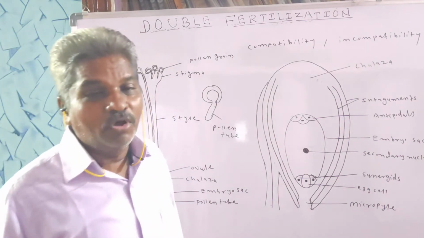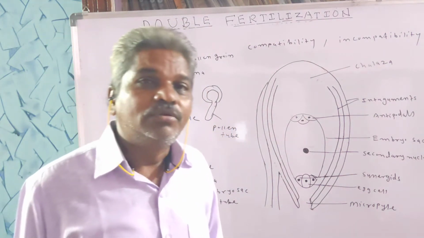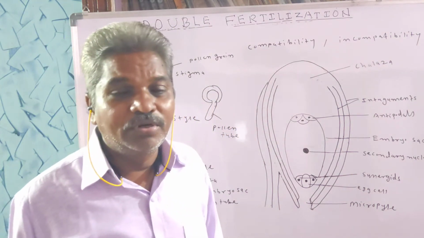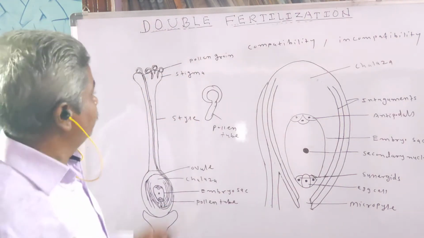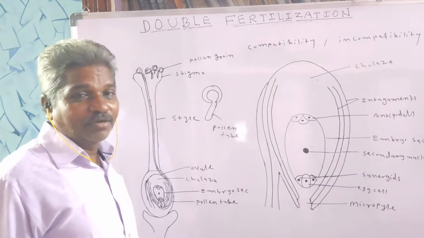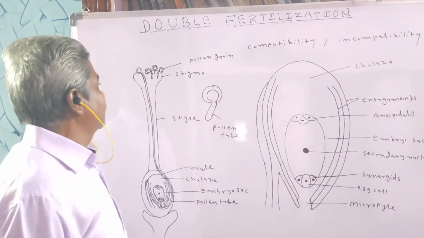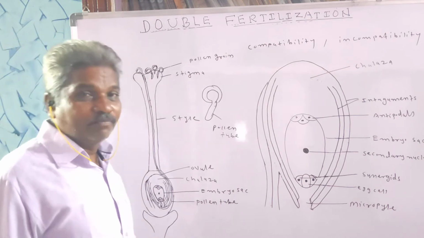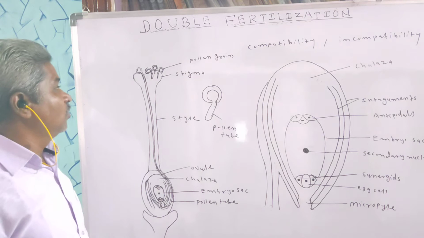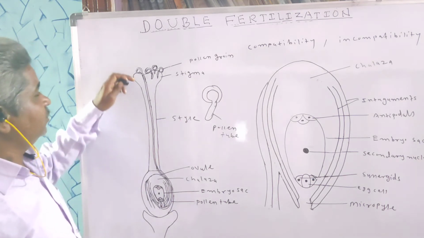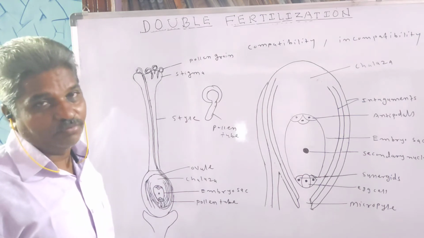Pollination is one of the important events. During pollination, pollen grains are germinated on the stigma. Many pollen grains are deposited on the stigma. Most of these pollen grains are destroyed, while some germinate on the stigma. The pollen tube passes through the style and enters the ovary and then the ovule.